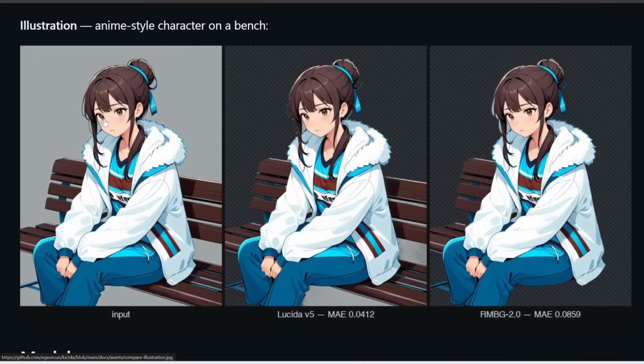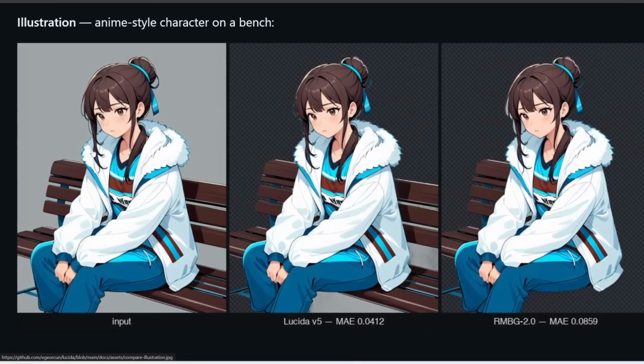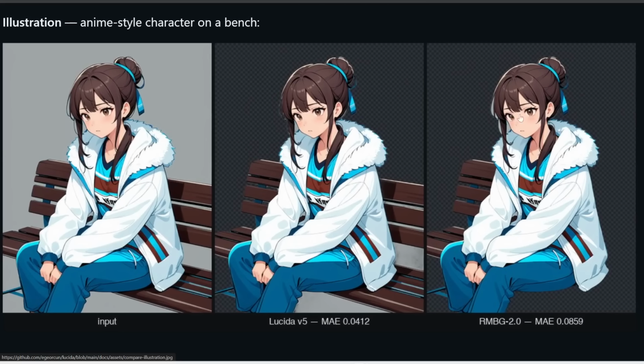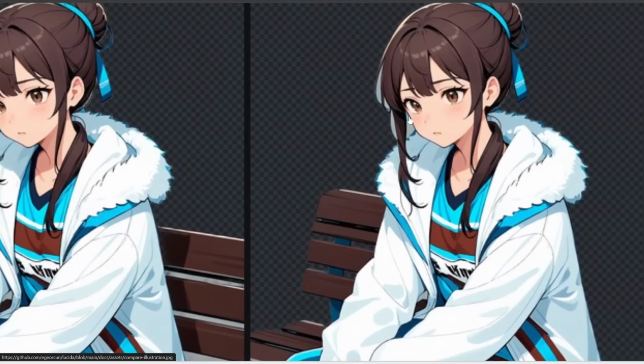This also works very well for hair and other tricky stuff. So let's say we want to remove this background. Well, as you can see, Lucida is able to remove more of the details near the hair, whereas this other competitor is not able to remove these details.